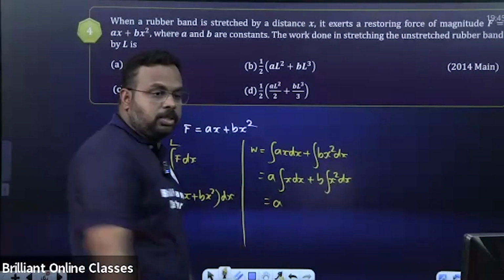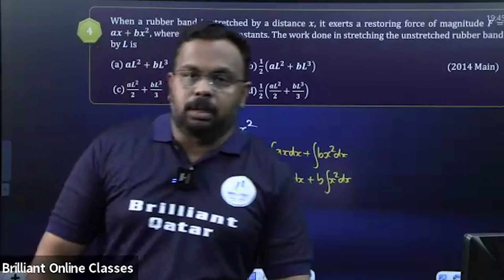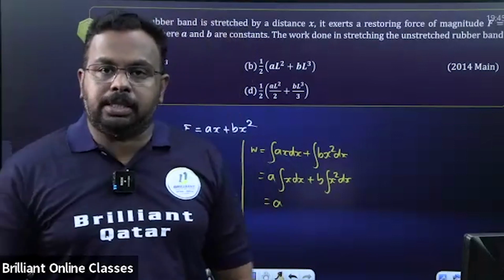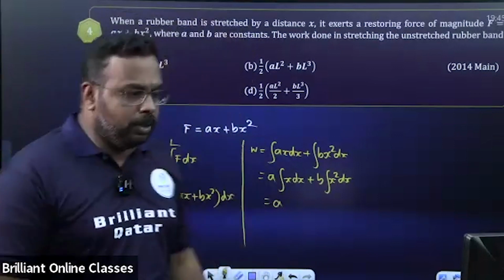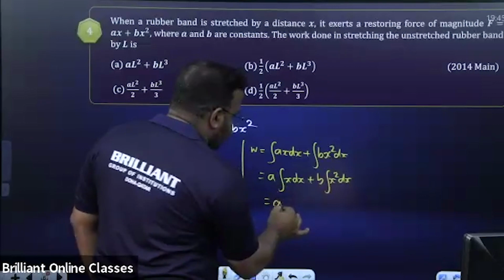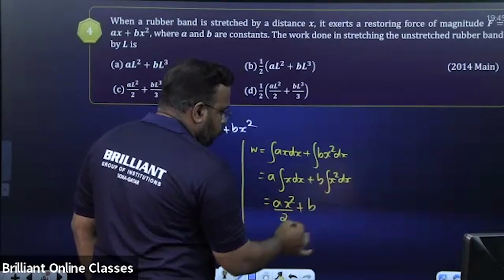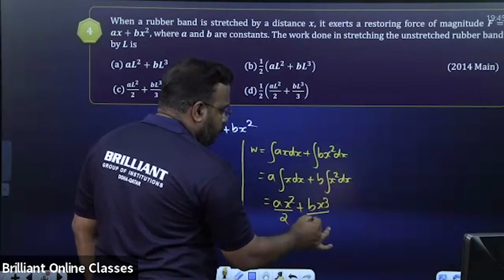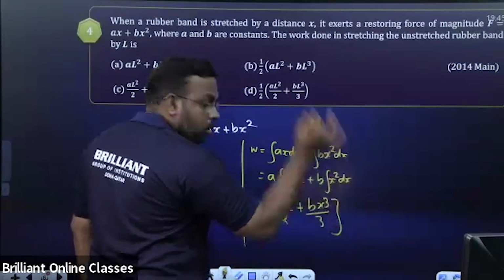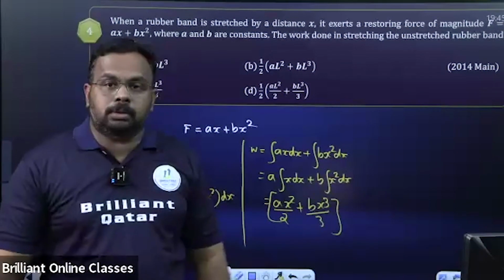What is integral x dx? You know the basic formula: integral x raised to n dx is x raised to n plus 1 by n plus 1. Using that result here, integral x dx is x square by 2, plus b into x cube by 3. Is this step clear or not?